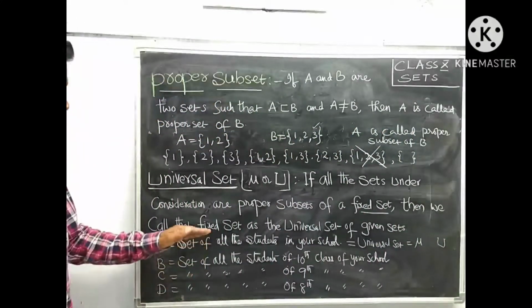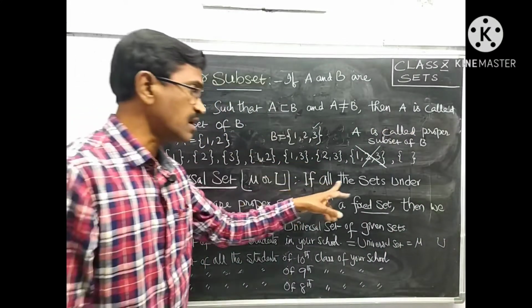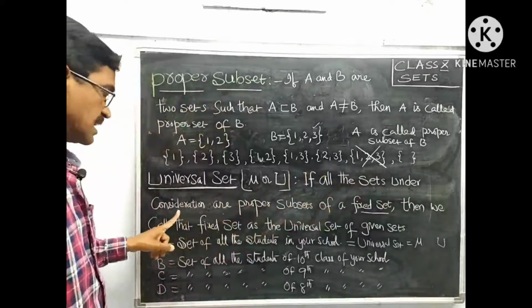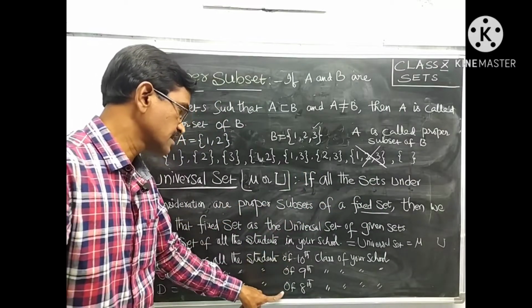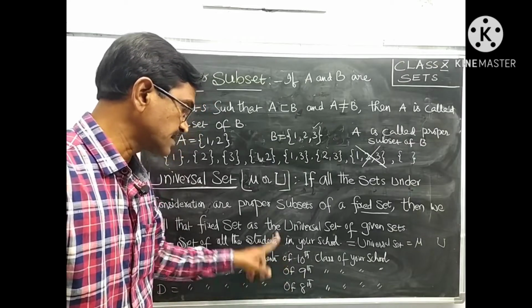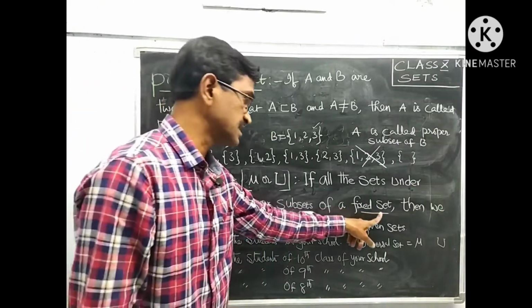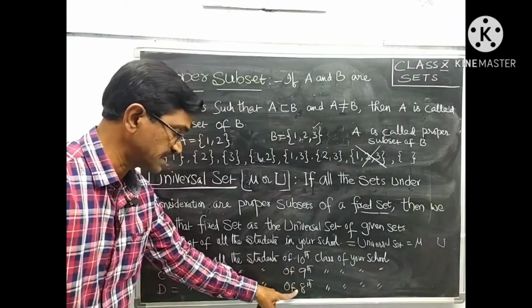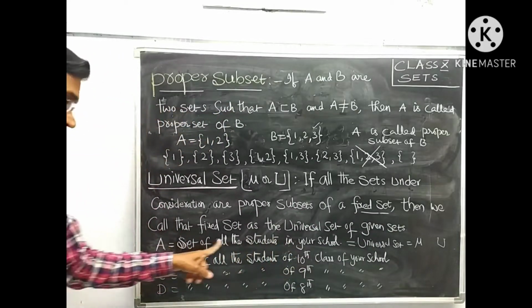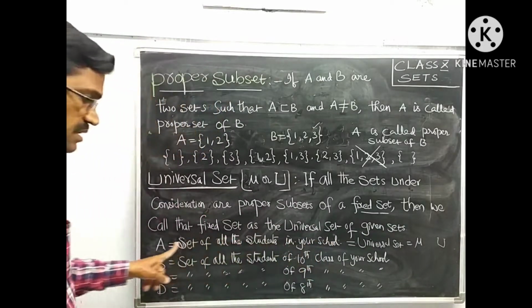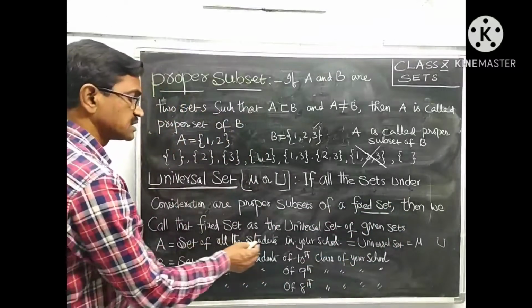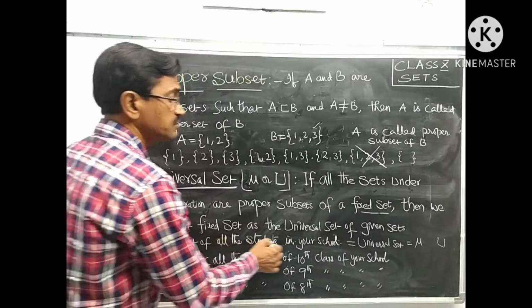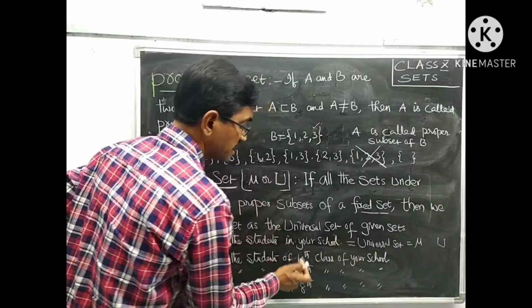In this way we can understand that if all the students under consideration, meaning we are considering these students, are subsets of a fixed set, that means your school is the fixed set. Then we call this set the universal set of the given sets.